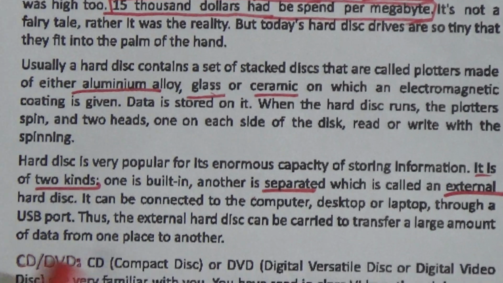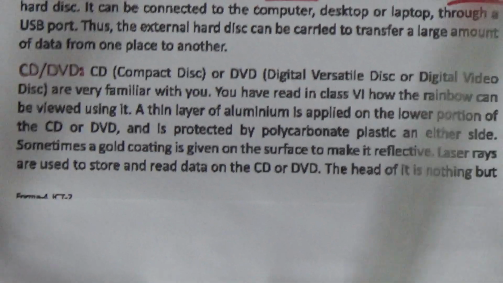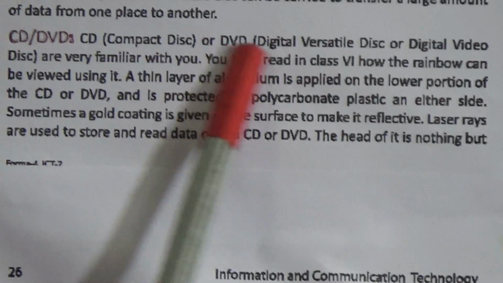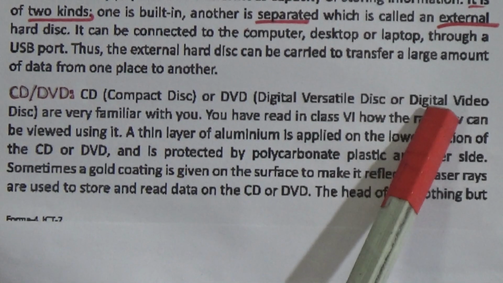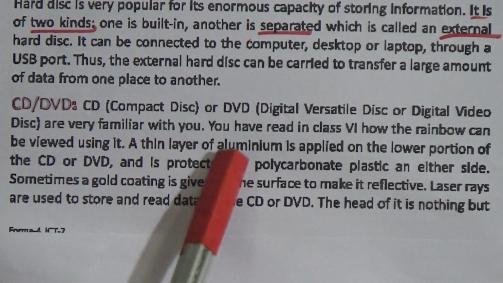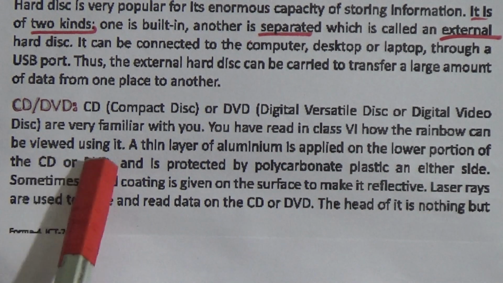Now, I am going to talk about CD or DVD. CD or DVD are called storage devices. CD, short for compact disc, or DVD, digital versatile disc or digital video disc, are very familiar to you. We have read in class 6 how the rainbow can be viewed using it.